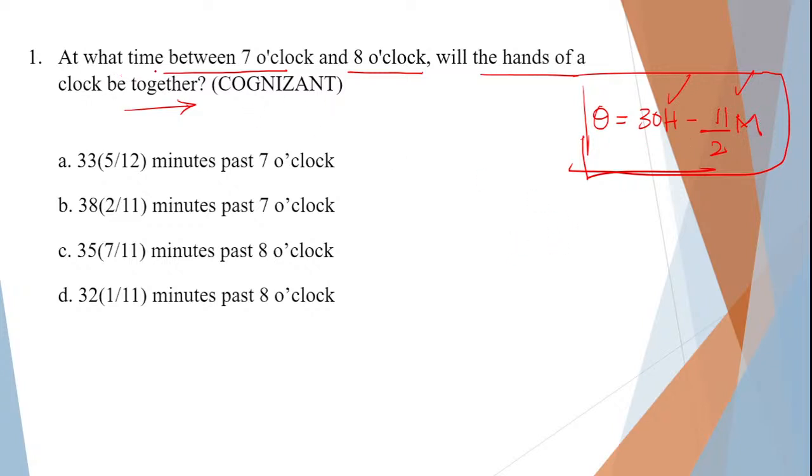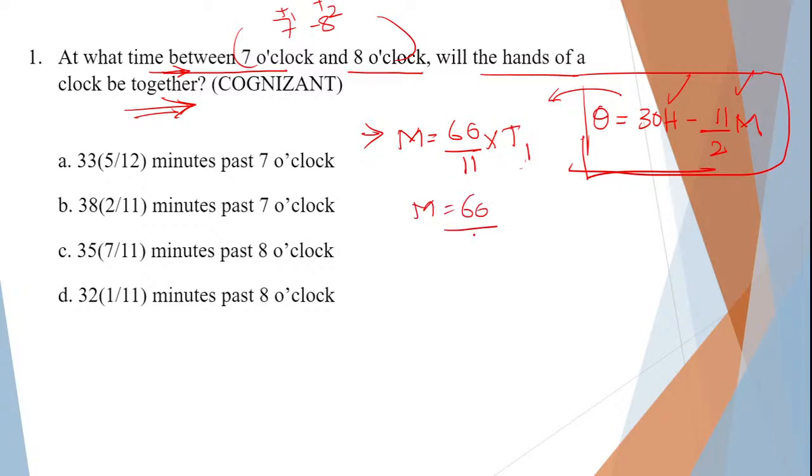Now what they are asking, at what time? Time means it should be in hours and minutes, correct? Now the question says the hands of the clock are together. I will directly give you a shortcut for this. Simple. Minutes is equal to 60 divided by 11 into T1. It is actually derived from this only. Derivation we will not do now. T1 means what is given, 7 to 8. So the first time is T1, second is T2. So T1 is 7. M is equal to 60 divided by 11 into 7.